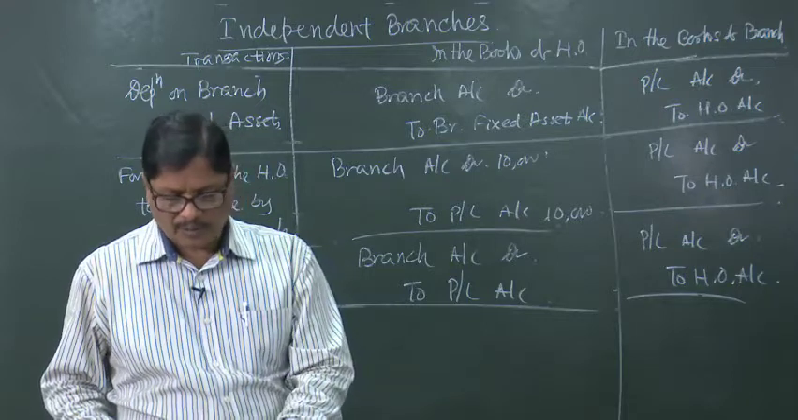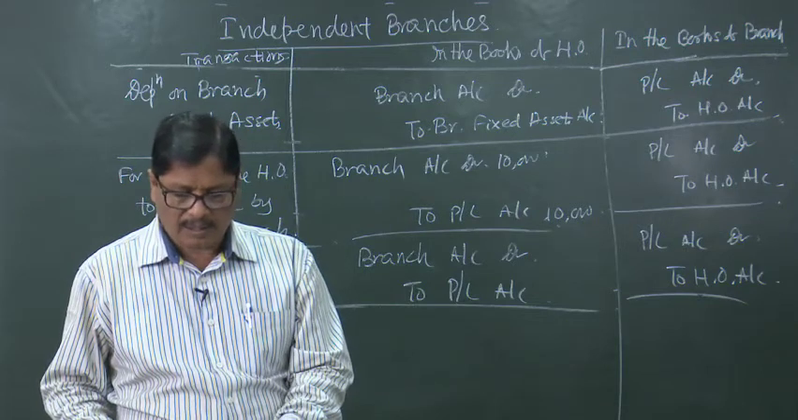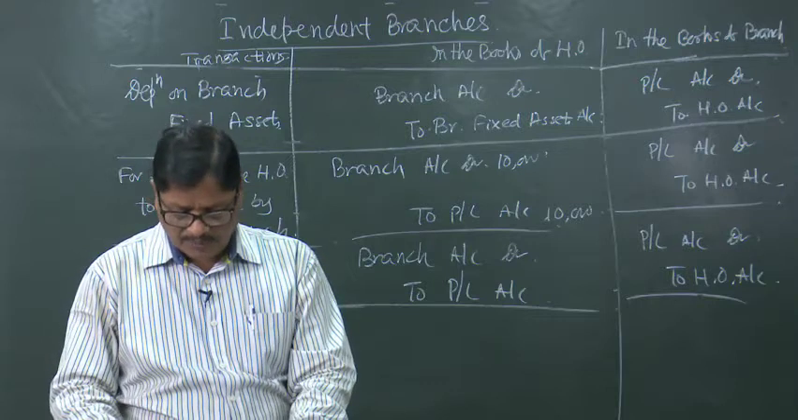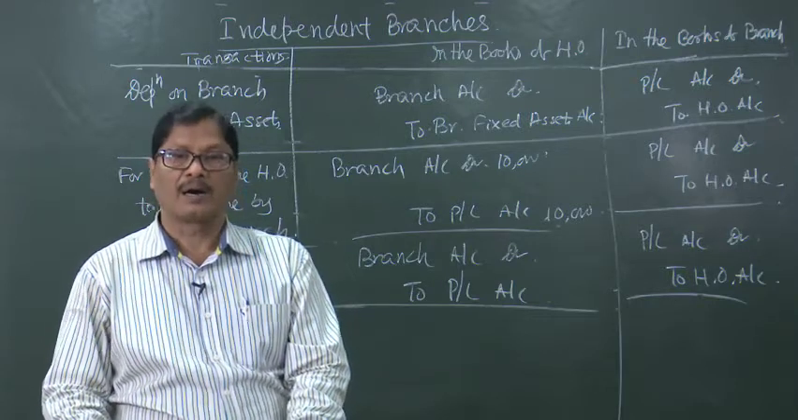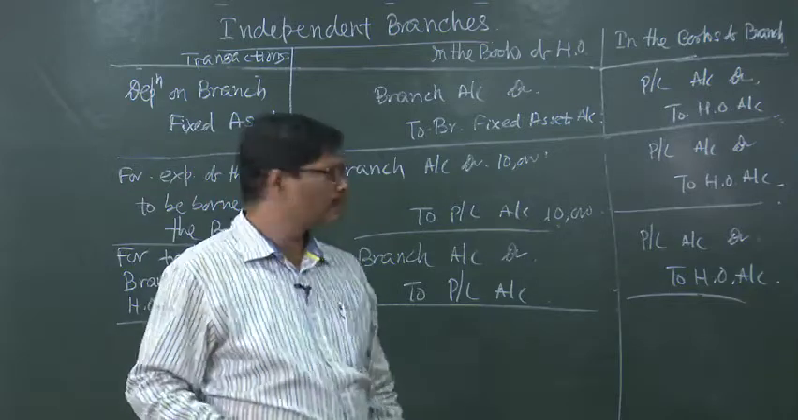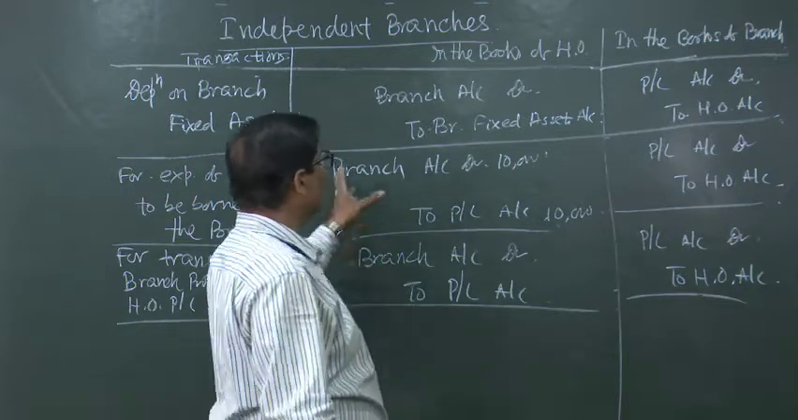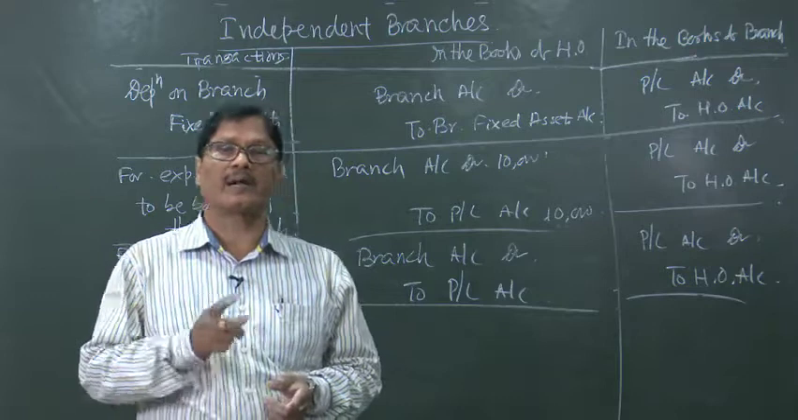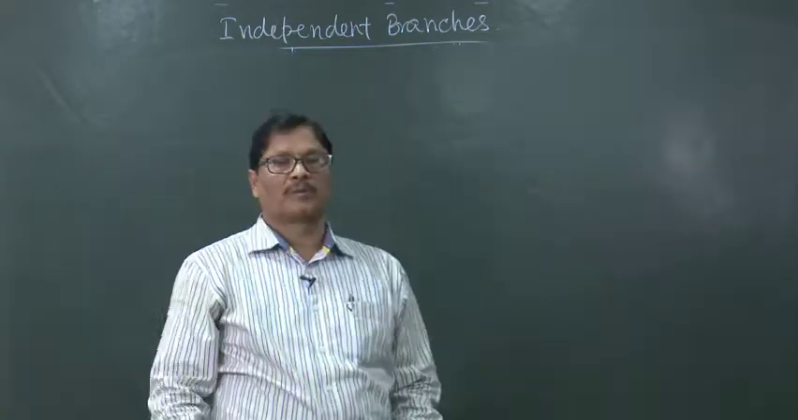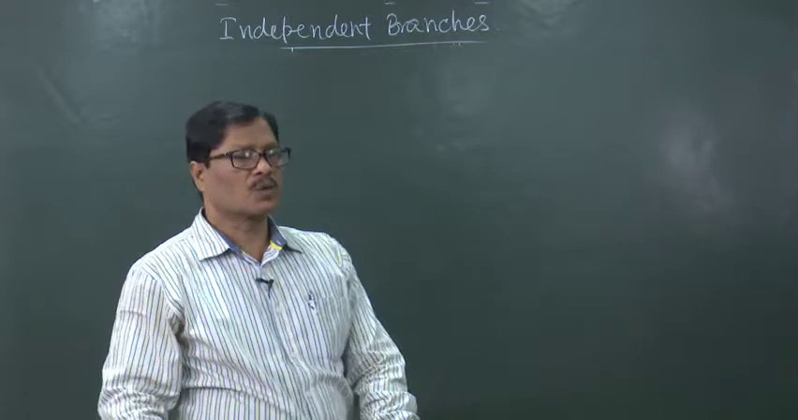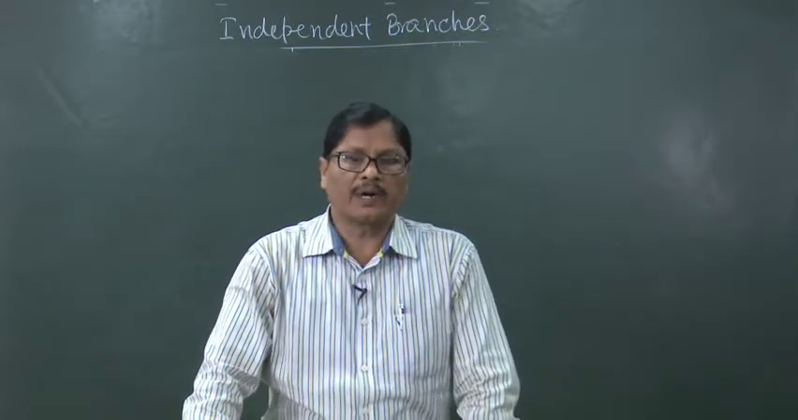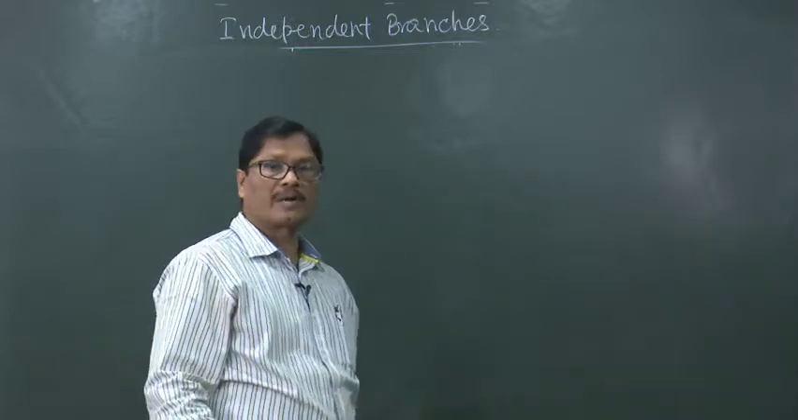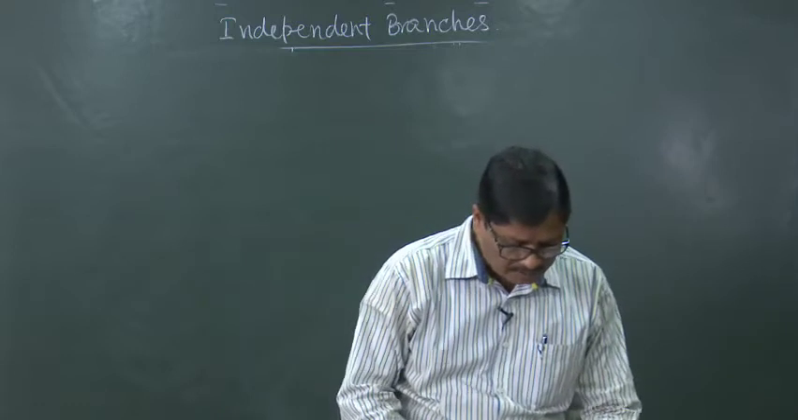Now, we can open one branch account in the books of the head office, and in the books of the branch one head office account. Trading and profit and loss account will have to be prepared, and then we have to prepare branch account in the books of the head office and head office account in the books of the branch. So, before going to the problem, let us close all the journal entries which are required to incorporate the branch trading and profit and loss account in the books of the head office.